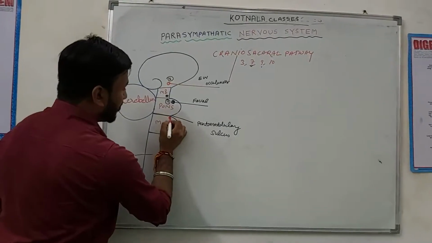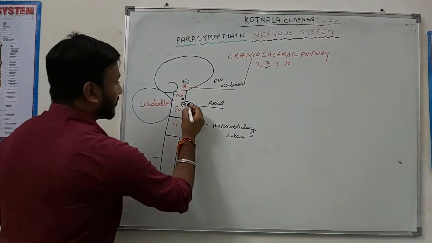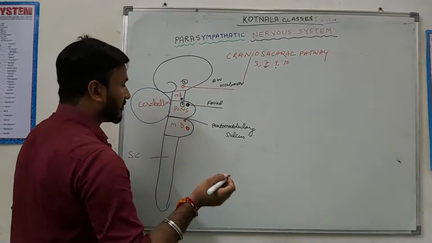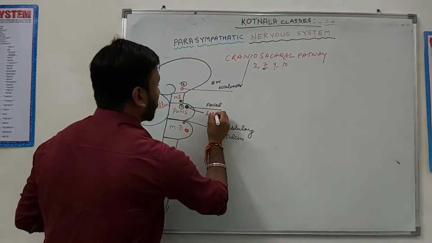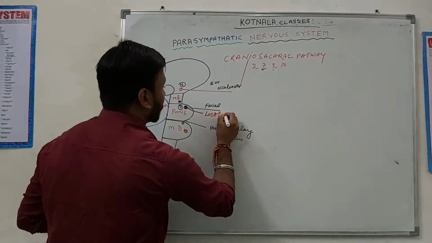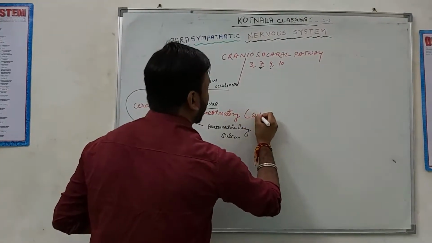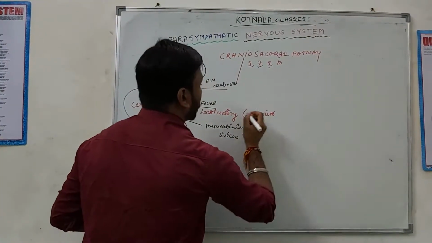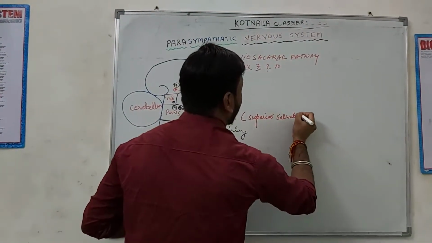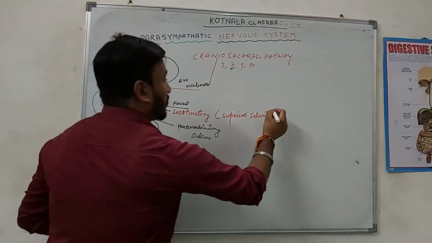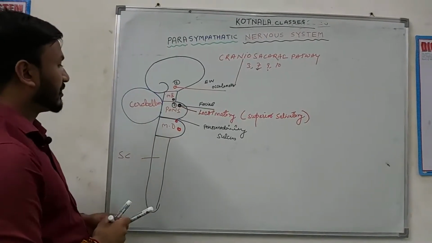This is the nucleus of the 9th and 10th nerves. What is the name of this nucleus? This nucleus is called the lacrimal nucleus, also known as the superior salivatory nucleus. This is very important. Don't forget the nuclei of the cranial nerves associated with the parasympathetic nervous system.